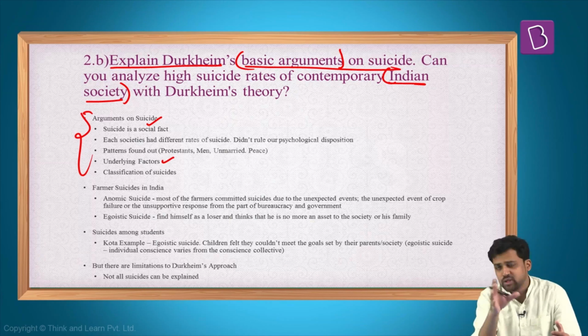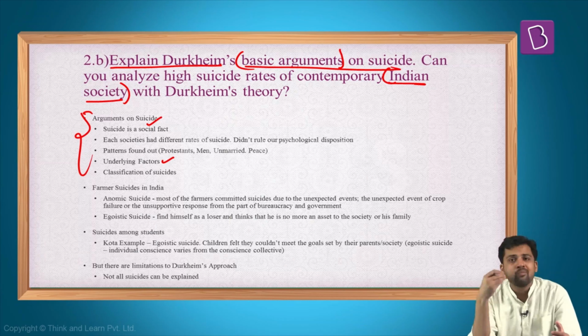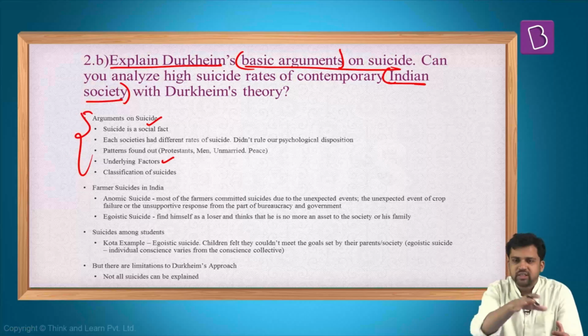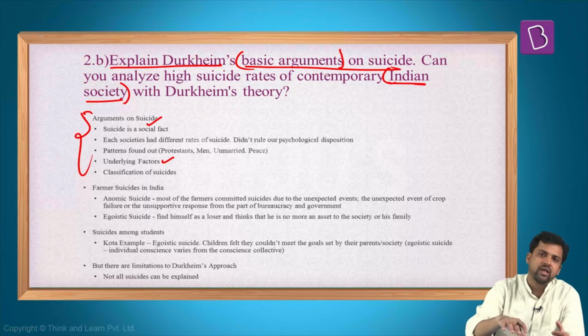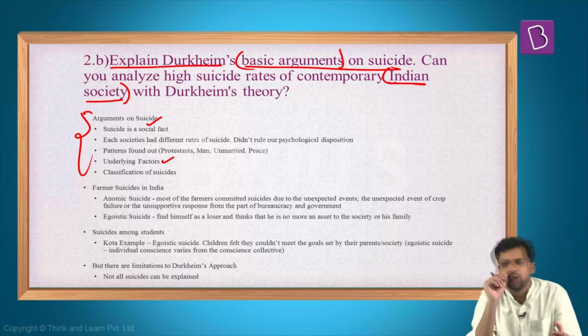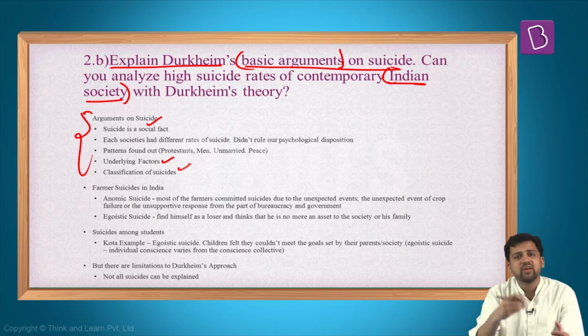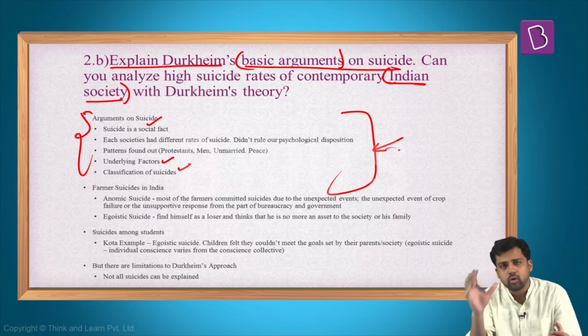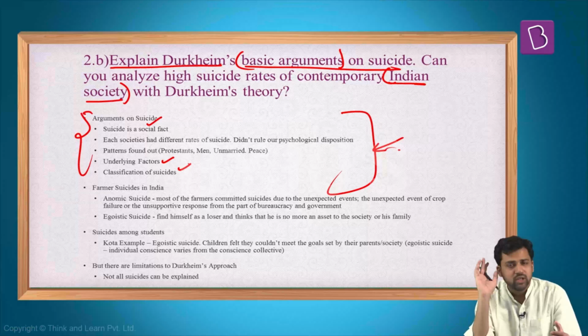But he's also not denying that certain people might be more predisposed to committing suicide. Currents exist within the society, but again, within the society, some people are more likely to commit suicide, some people are less likely. So he's classifying these things, and then he's finding the underlying factor, and then he's classifying suicides. What can be the different kinds of suicides that exist? So this is what Durkheim talks about suicide. It is a social fact.